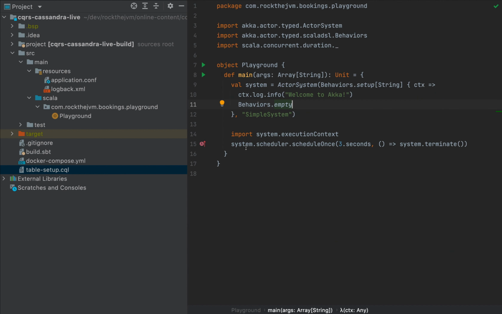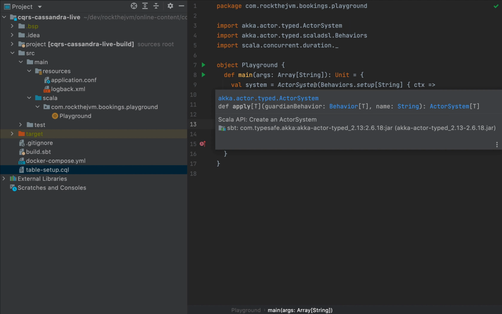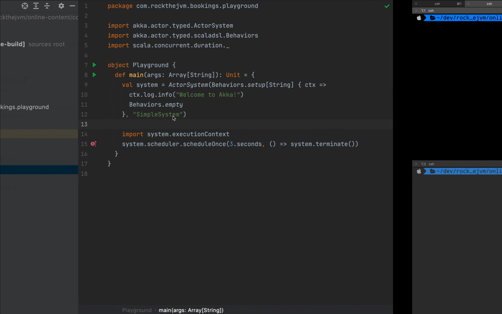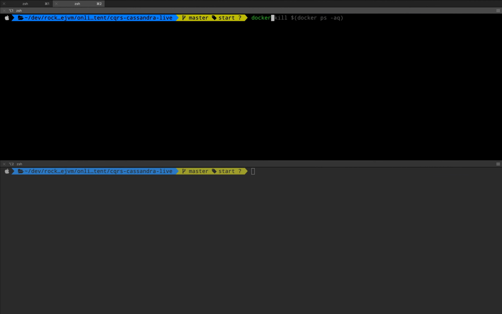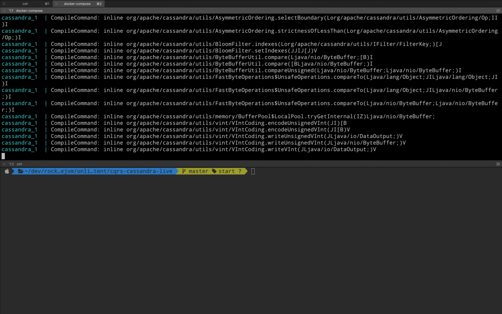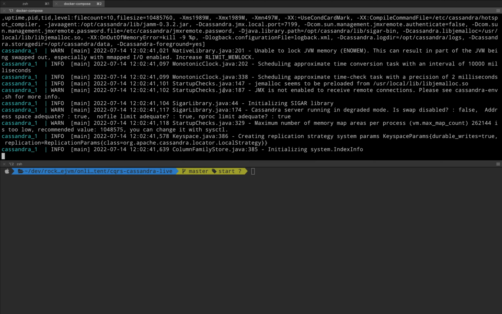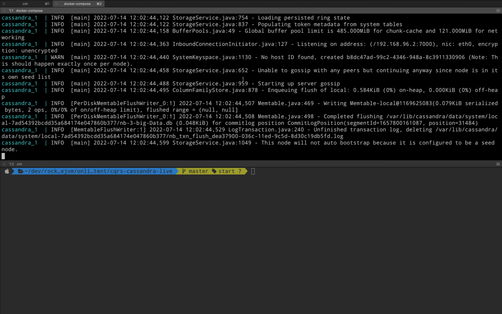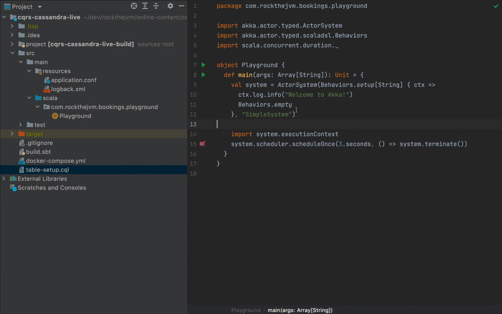Now, speaking of the Docker container, I recommend that you open a terminal window on your computer and navigate to the directory where you downloaded the Git repository and run this command: docker-compose up. I assume that you already have Docker on your computer. When you hit docker-compose up, if you haven't downloaded Cassandra before, this will take a little while. I've done this before, and the command spins up the Docker container much more easily. But leave the Docker container to start, and we will get back to the code.